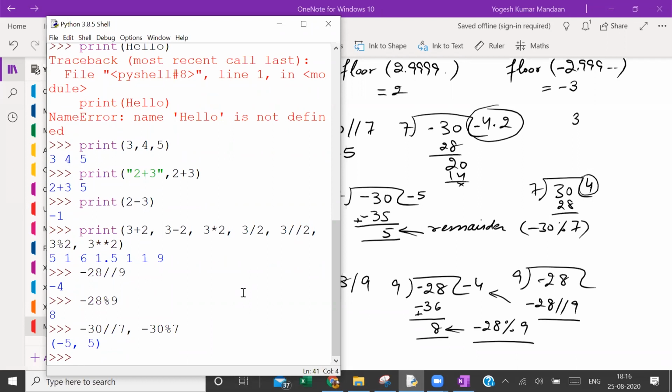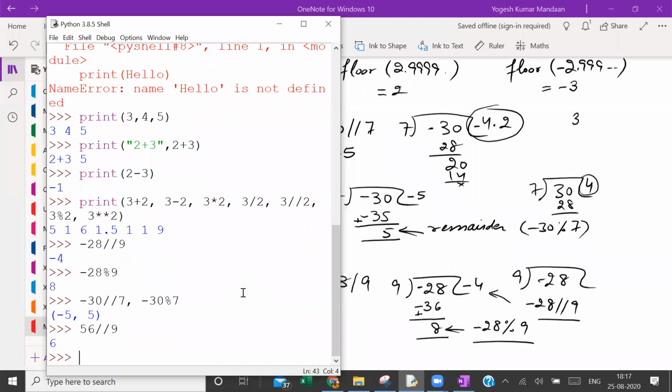Sir, why print function is not there? Yes, I was coming to that point only. Now here you observe that I can get these values without print function also. Actually, this IDLE shell can be used as a calculator also. If you give a valid expression without print also, it evaluates that expression and gives the result. Sir, in this prompt will automatically display or we have to display it? No, it is automatically displayed.